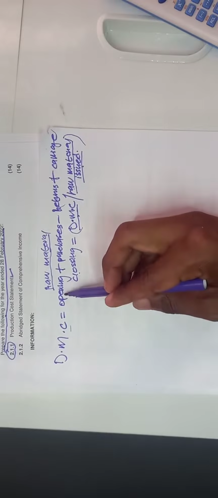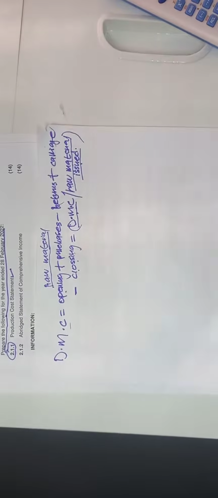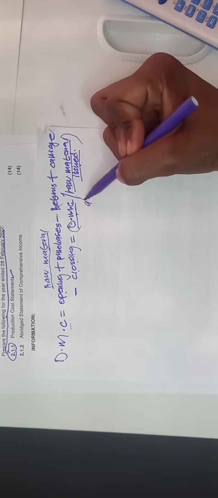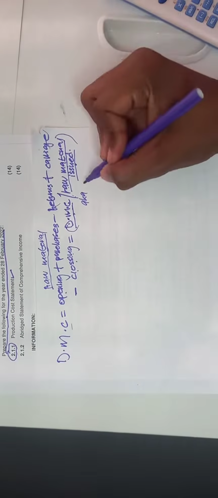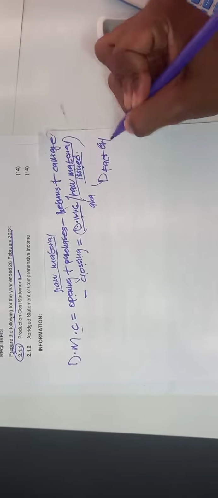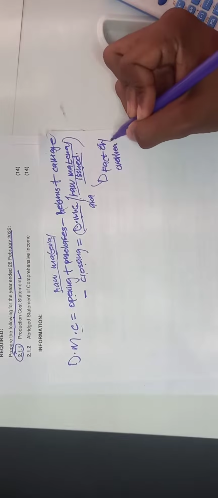There is no need for us to go on and do the formula of opening plus purchases minus closing. They've already given us direct material cost, also known as raw materials issued. They have already given us the answer. That's the one that goes to factory overhead. I hope you understand me. So this is the one: direct materials. You see? This is not opening. This is not closing. This is direct material.